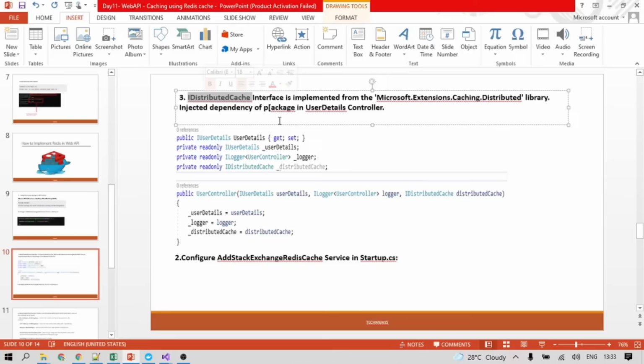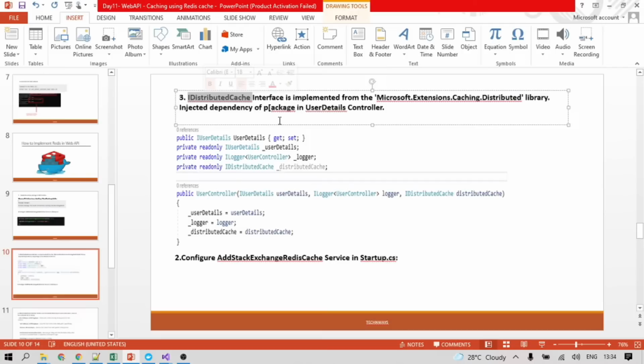Then we can implement the IDistributedCache methods there and also create custom methods. We inject that caching wrapper in our controller class and continue with the implementation. So we are not directly touching IDistributedCache, we are creating one wrapper and using it to interact with IDistributedCache. This is the first approach.